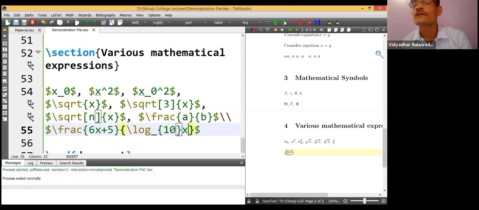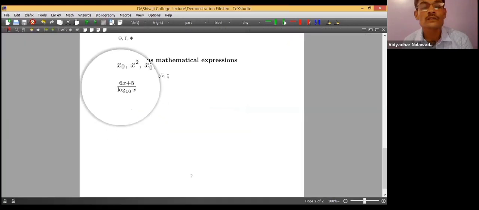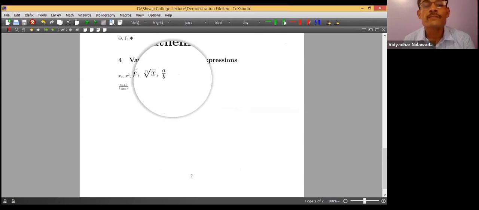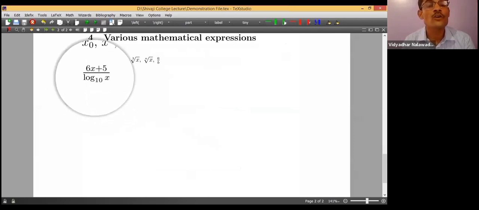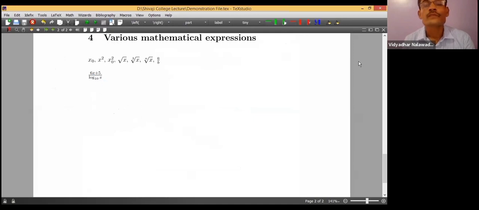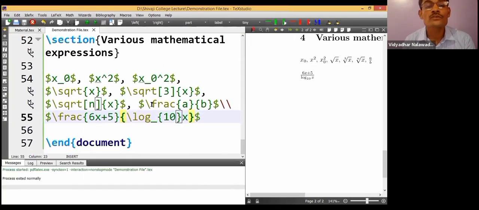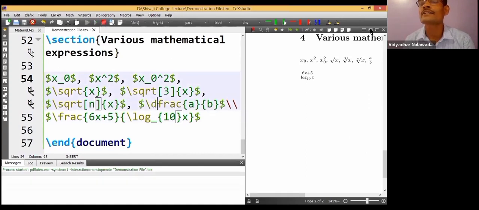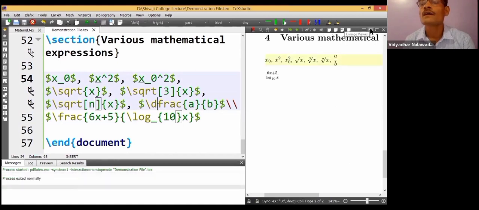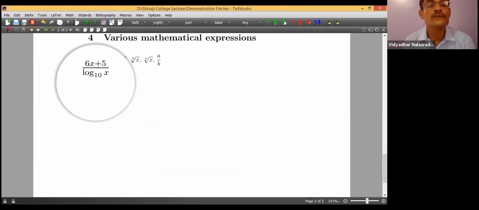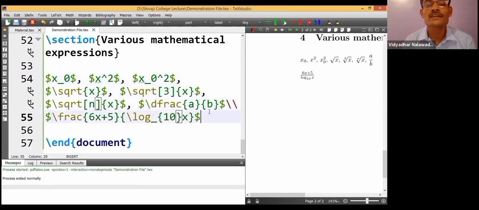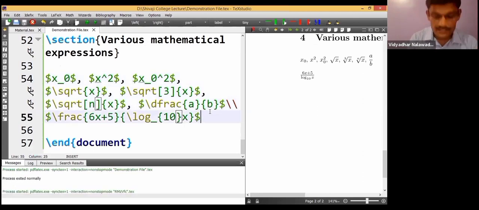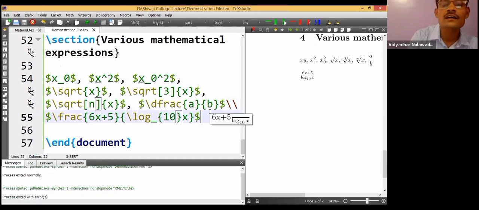Now let's compile everything. Let us see the output. A by B, fraction A by B, 6x plus 5 divided by log to the base 10 of x. Okay. What if, instead of frac, I use dfrac, and then compile it? The font size has been increased. 6x plus 5 divided by log x to the base 10, the font size has been increased. Okay.